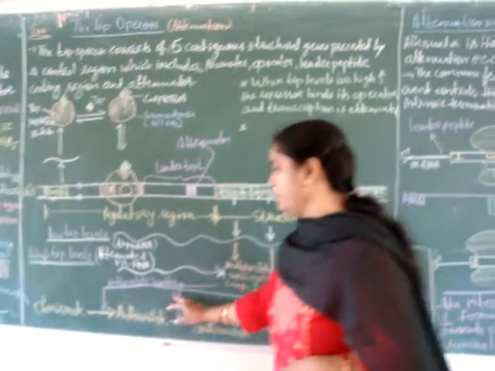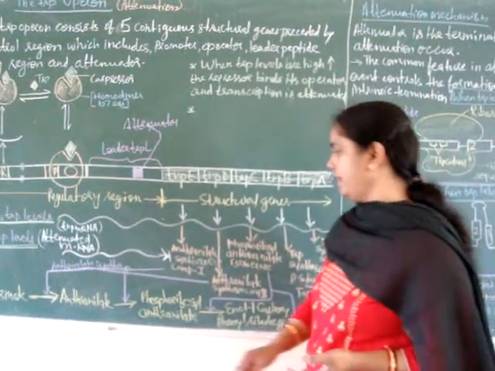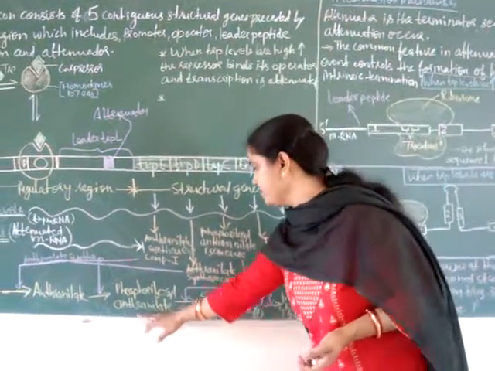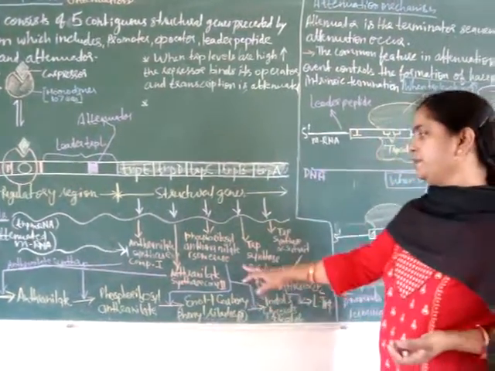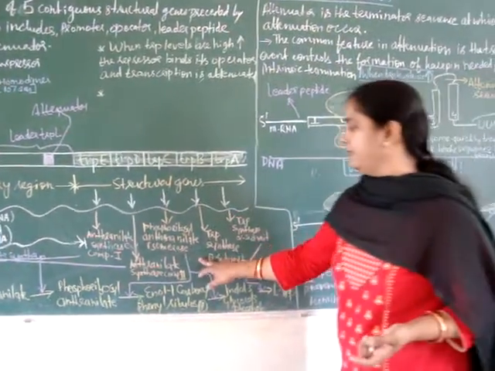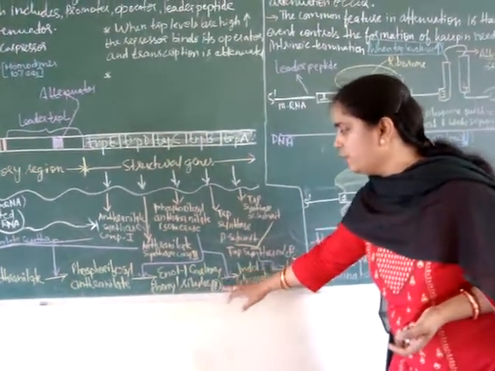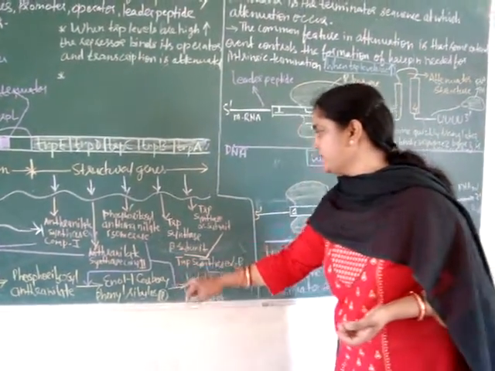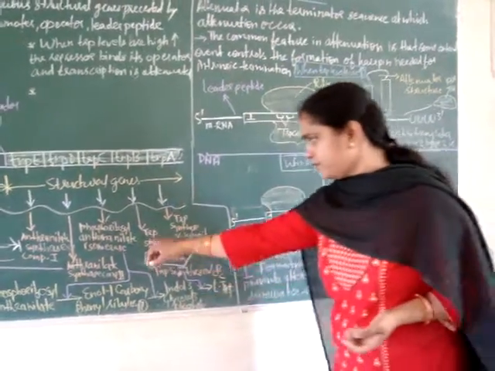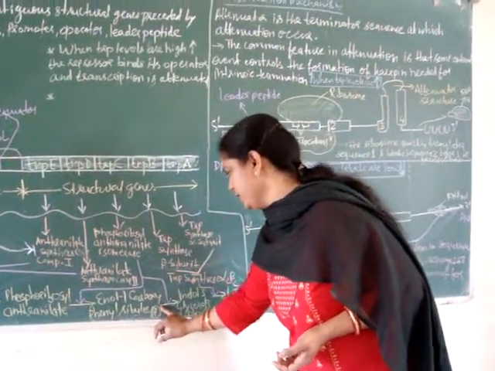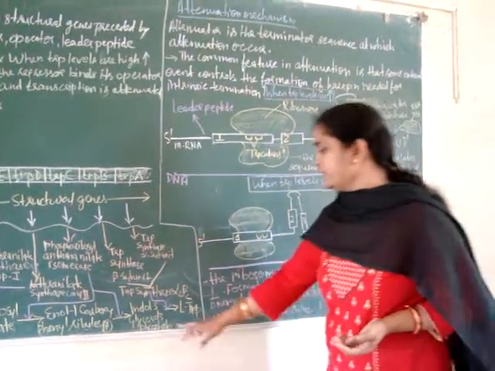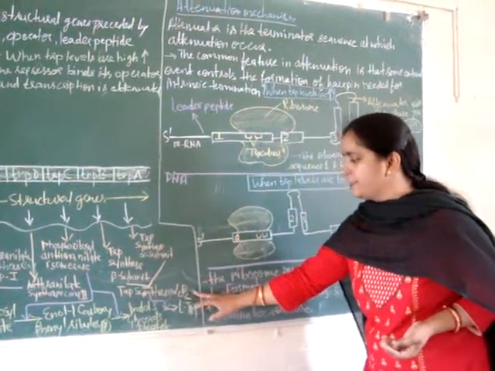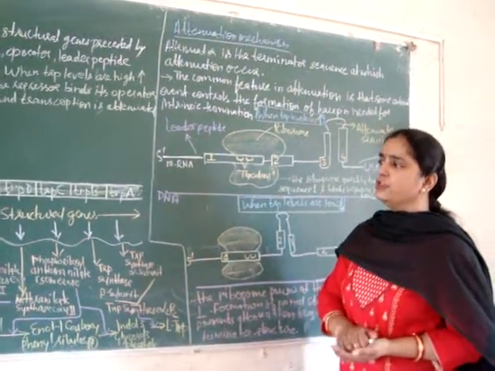Chorismate in presence of anthranilate synthase enzyme is converted into anthranilate, then anthranilate in presence of the same enzyme is converted into phosphoribosyl anthranilate, then phosphoribosyl anthranilate in presence of phosphoribosyl anthranilate isomerase enzyme is converted into enol 1 carboxyvinyl ribulose phosphate, and this one then in presence of the same enzyme is converted into indole 3-glycerol 3-phosphate, and this indole 3-glycerol 3-phosphate in presence of tryptophan synthase enzyme is converted into tryptophan.